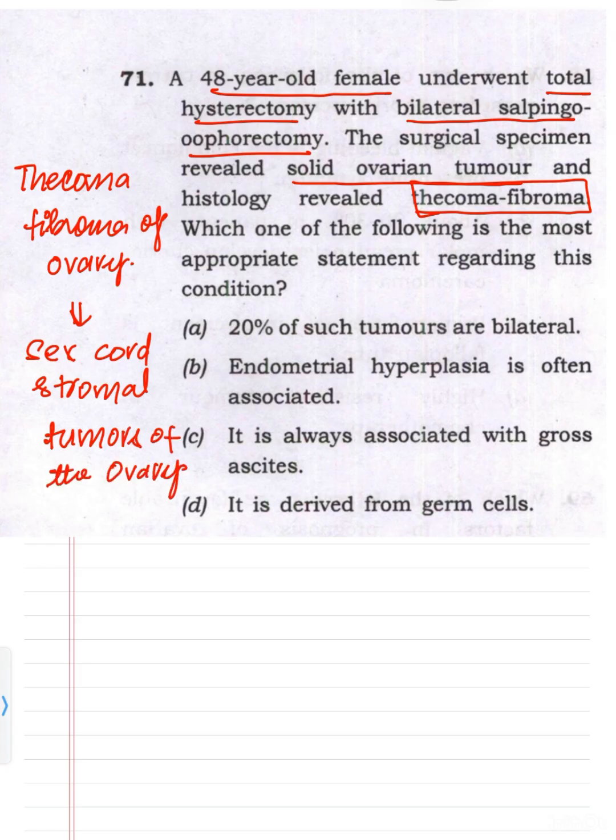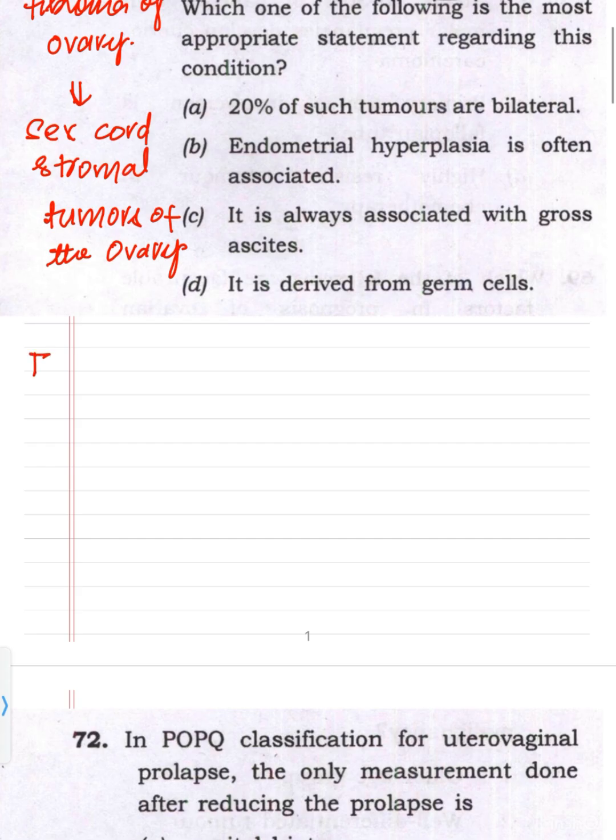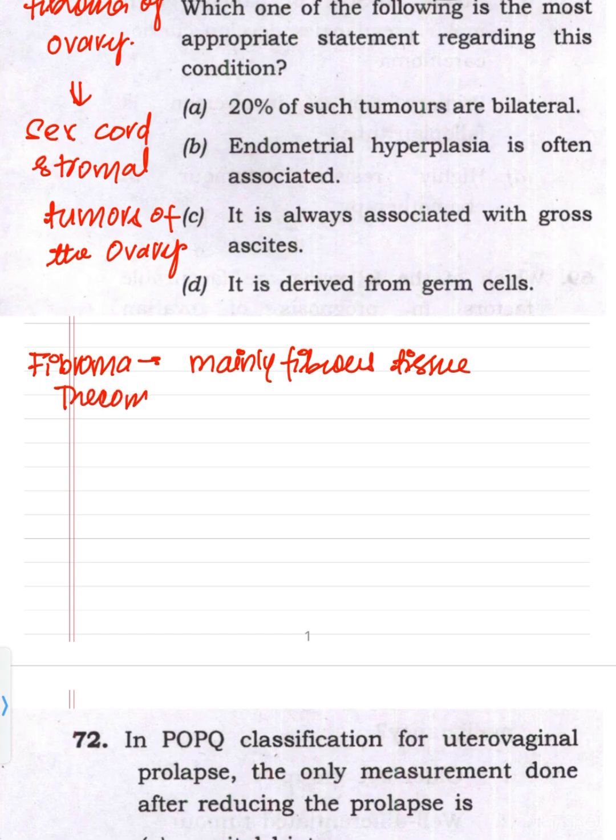Now the word fibroma means mainly fibrous tissue. And thecoma means it contains theca cells. And theca cells produce estrogen.